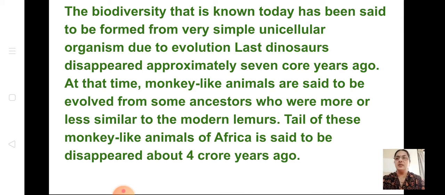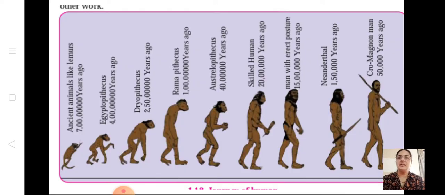The last dinosaur appeared approximately 7 crore years ago. At that time, monkey-like animals are said to have evolved from some ancestors who were more or less similar to modern lemurs. They were looking like the modern lemurs. The tails of these monkey-like animals of Africa are said to have disappeared about 4 crore years ago. So slowly they evolved into human beings. Okay, you can see the figure of it.